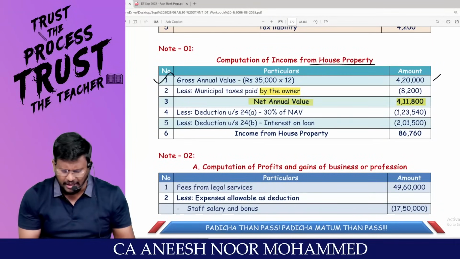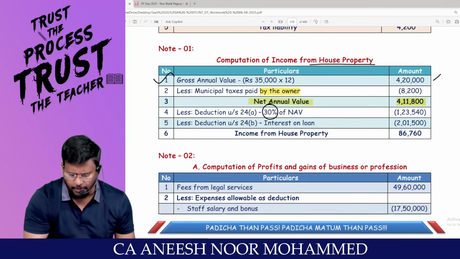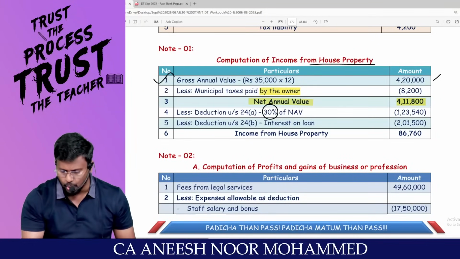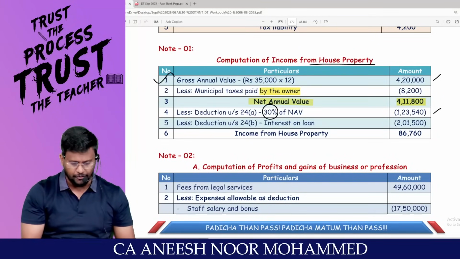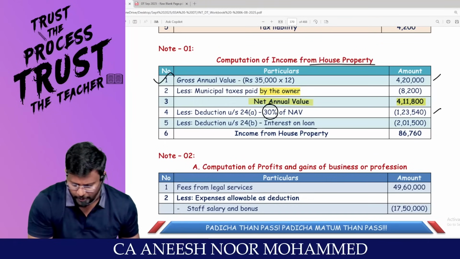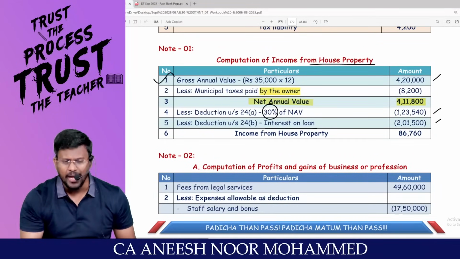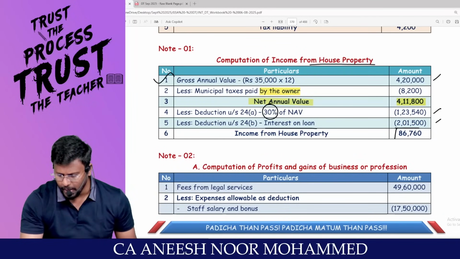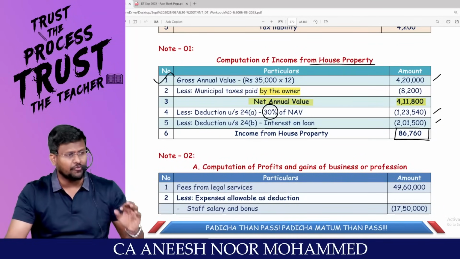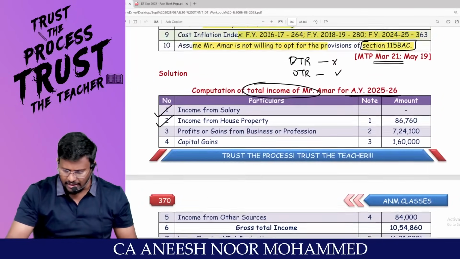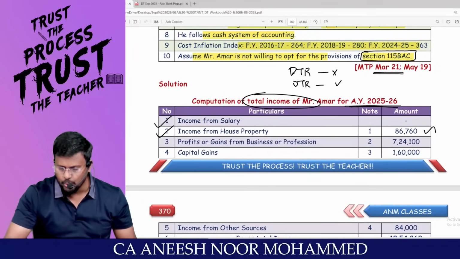On that 4,11,800, apply 30%, which comes to 1,23,540. Less deduction under 24B, interest on loan, already given in the question, 2,01,500. You will get income from house property of 86,760.